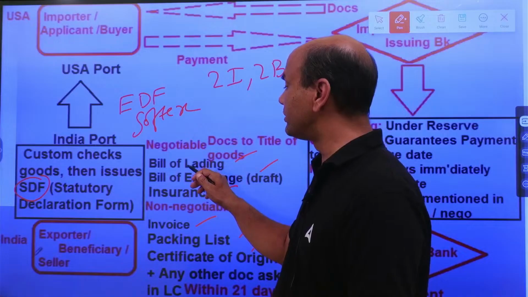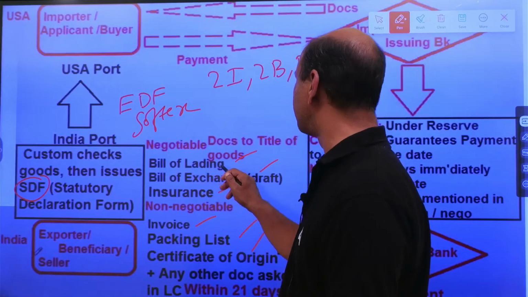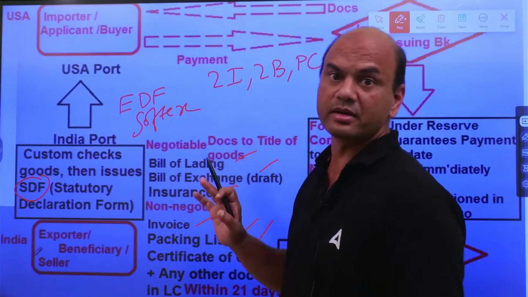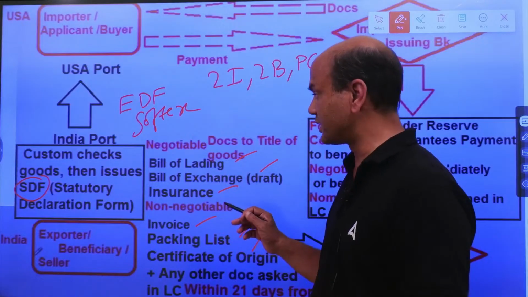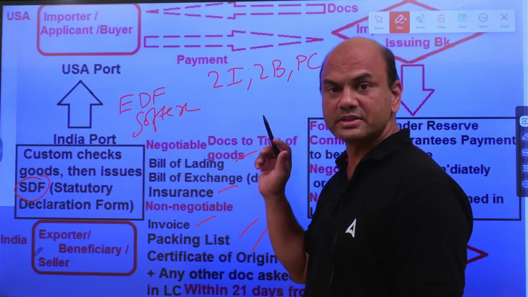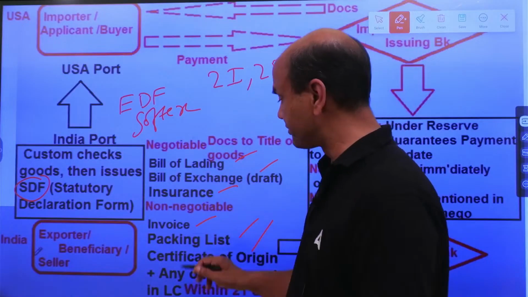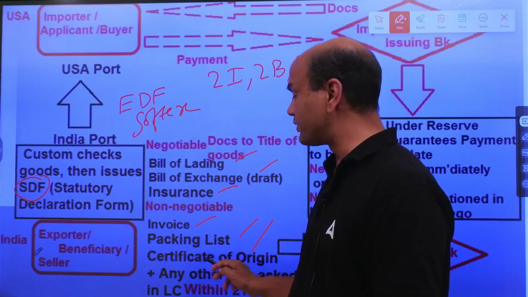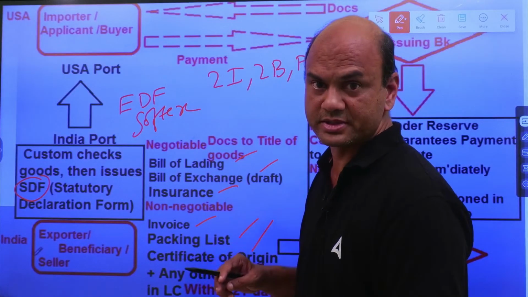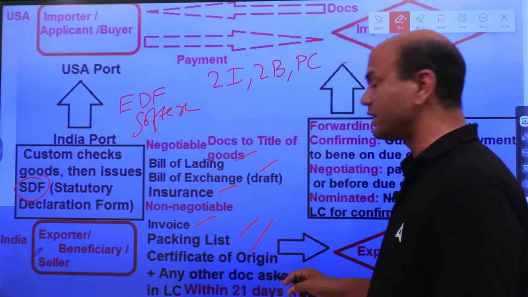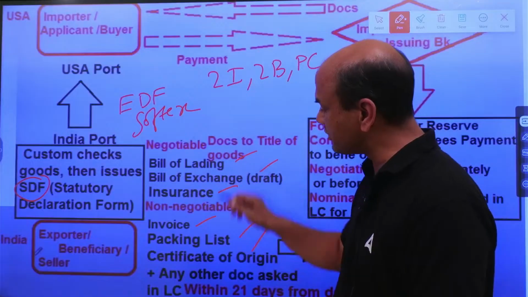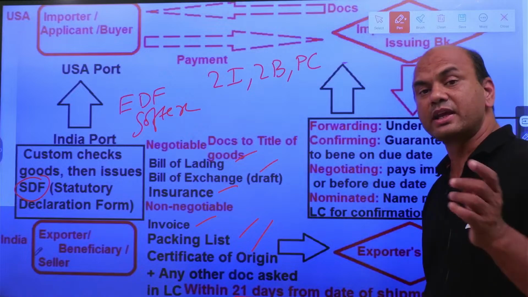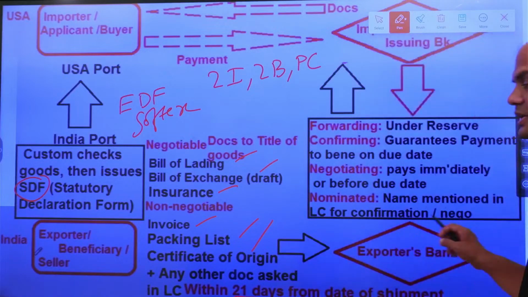Then bill of lading will be given by the shipping company. Okay, shipping company. Insurance will be given by the insurance company. Okay, separate. Goods insurance, general insurance. Okay. Invoice will be prepared by this beneficiary himself. Self. Packing list will be prepared by the beneficiary himself. Self. Certificate of origin will be given by Chamber of Commerce. Okay. And any other document asked in the LC. All these documents are to be submitted within 21 days, calendar days. Kindly remember, 21 calendar days to his bank, the exporter's bank.